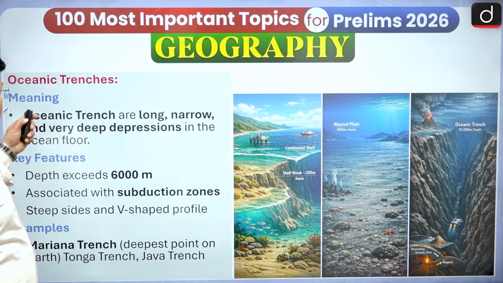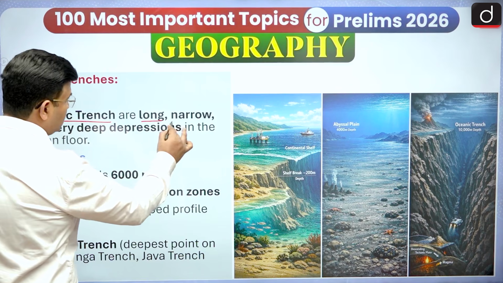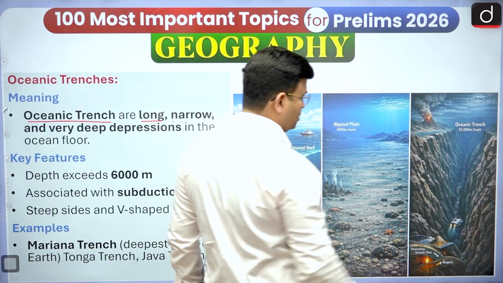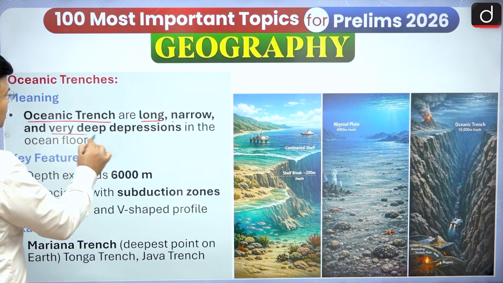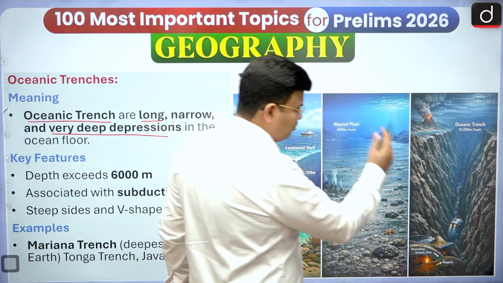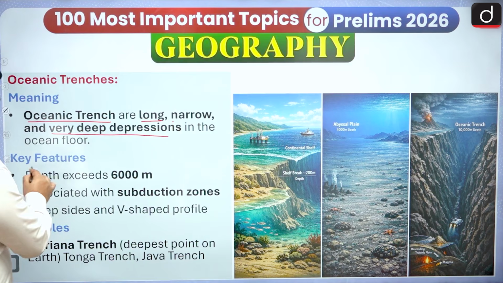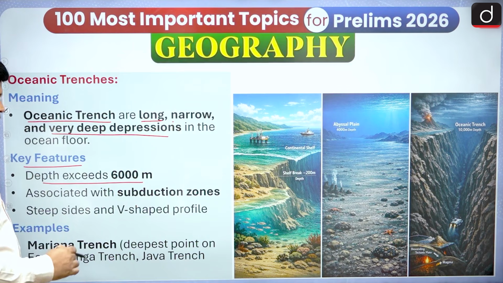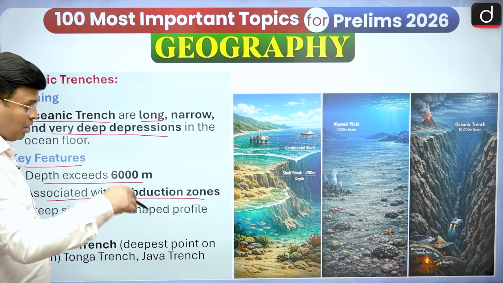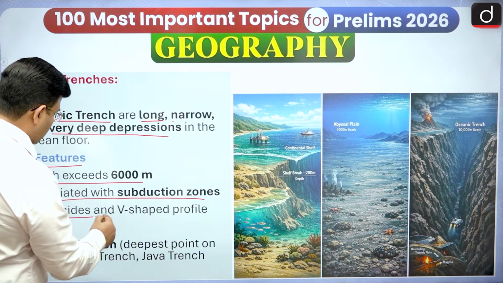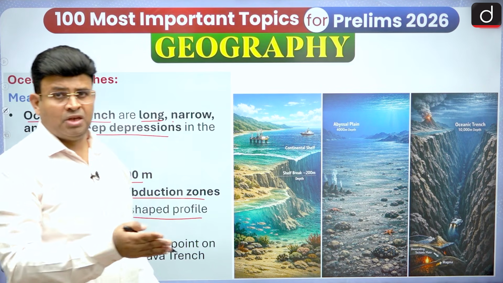And now the oceanic trenches. An oceanic trench is long, narrow, and a very deep depression. So it is V-shaped, a long, narrow, and very deep depression in the ocean floor. The key feature is that the depth exceeds 6000 meters, and it forms in association with a subduction zone, meaning ocean-continental subduction, and along with the ocean. It is steep-sided with a V-shaped profile. And you know that nearby the Philippines there is the Mariana Trench.